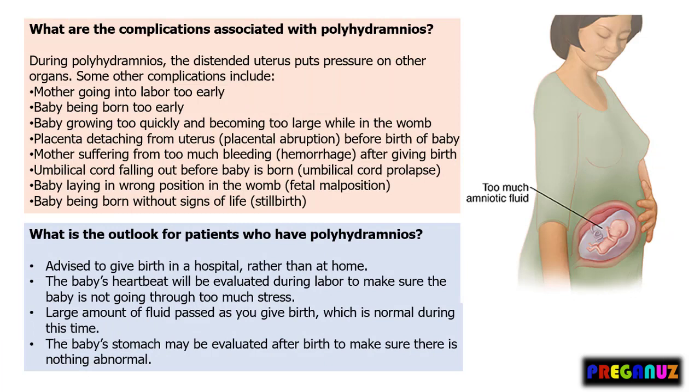Let's discuss the complications that are associated with polyhydramnios. During polyhydramnios, the distended uterus puts pressure on other organs.